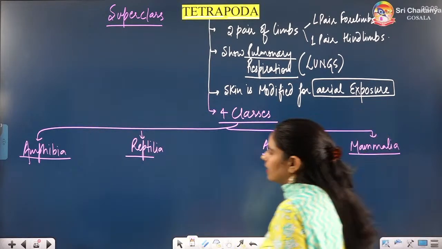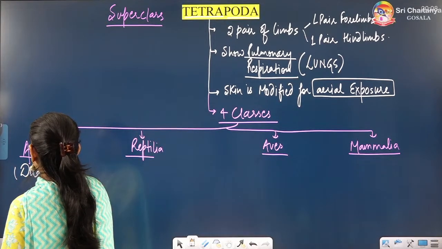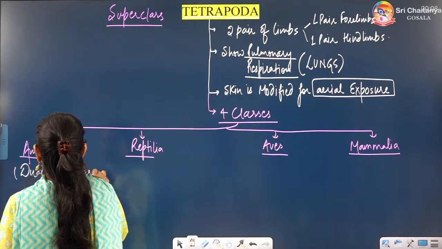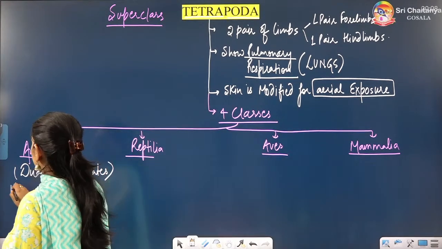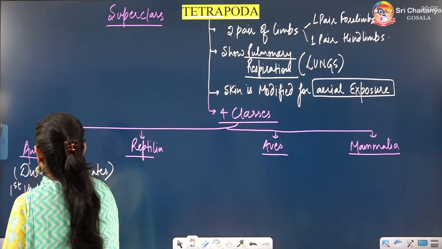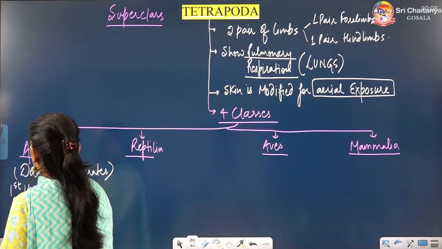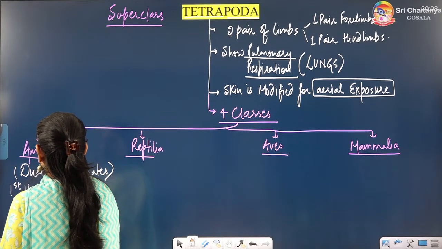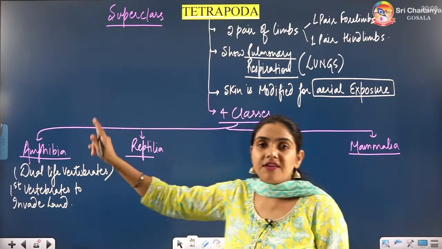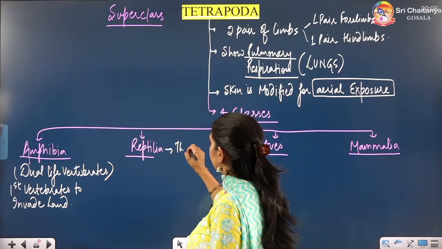So now we can write amphibia. Amphi means dual life vertebrates. They are the first vertebrates to invade land. Which are the first vertebrates which have come on land? Amphibia. Reptilia, they are the creeping vertebrates.